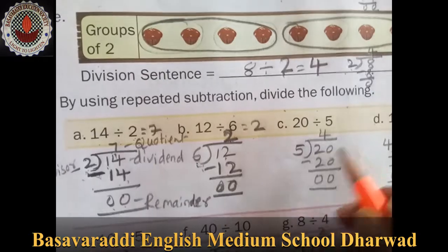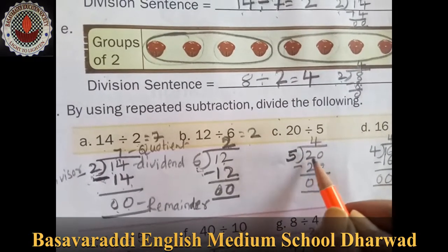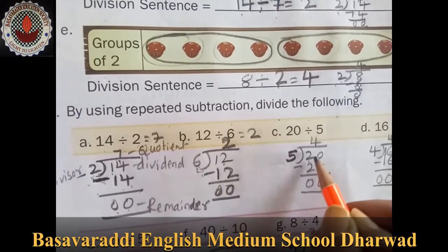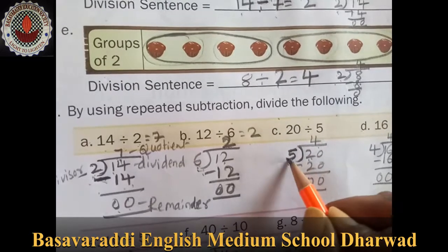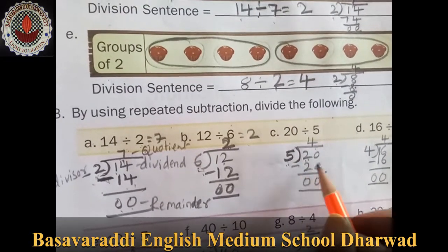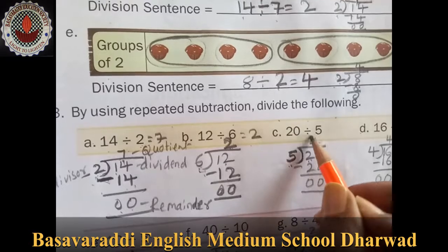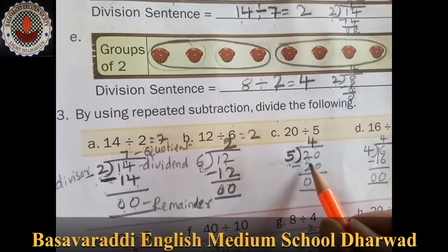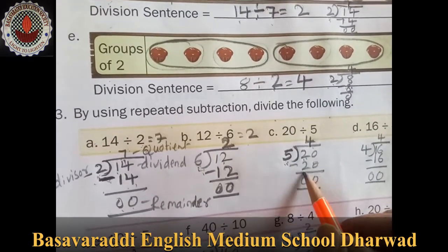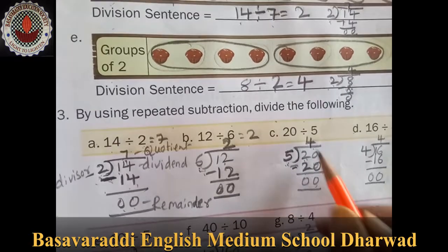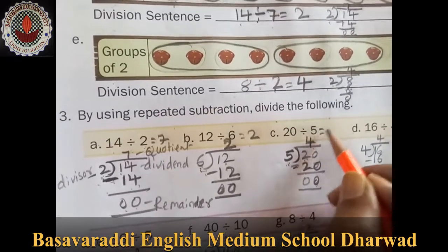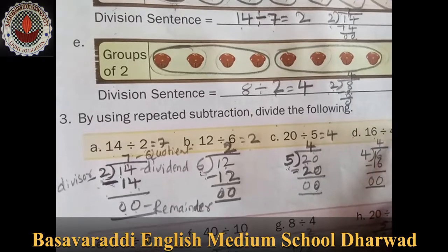Now 20 divided by 5. 5 is outside, 20 is inside. Then you have to tell the tables. 5 4s are 20. So we have to subtract this one. Again you have to write 20 and subtract, 0 0. The answer is 4.